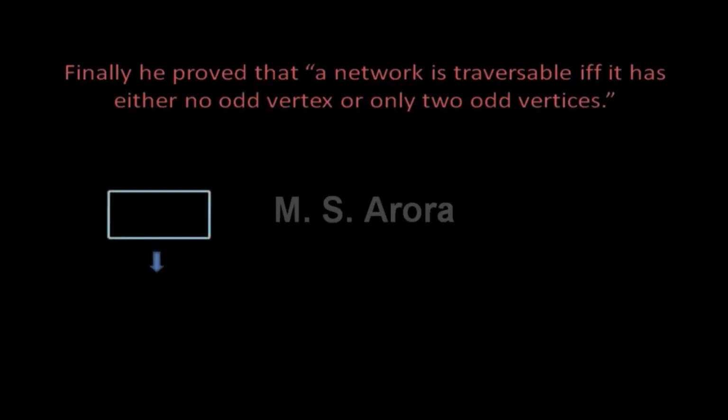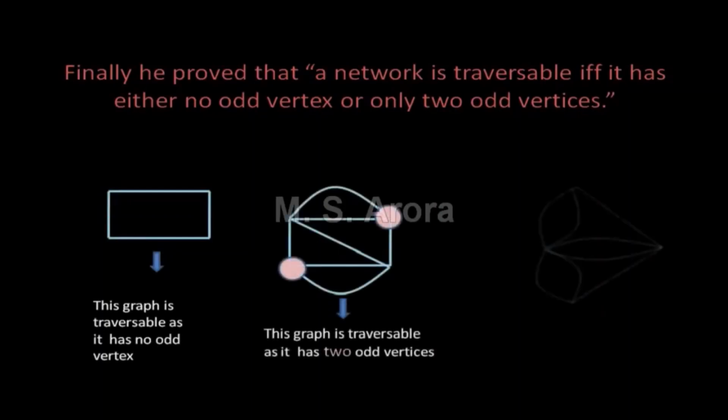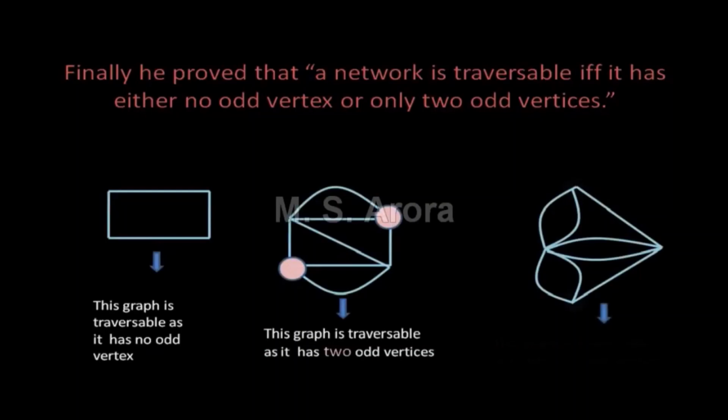This first graph has no odd vertex. This second one is traversable, it has 2, and the third one is also traversable, it also has 2 odd vertices. Let us understand the proof.